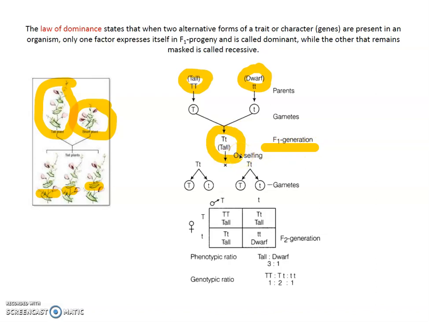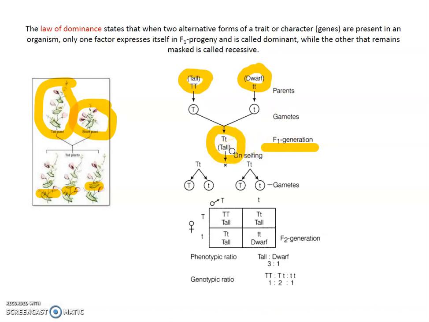So Mendel observed that when there is a tall plant and also a dwarf plant, two traits, alternative forms, only one form shows its presence in the F1 generation, that is tall.